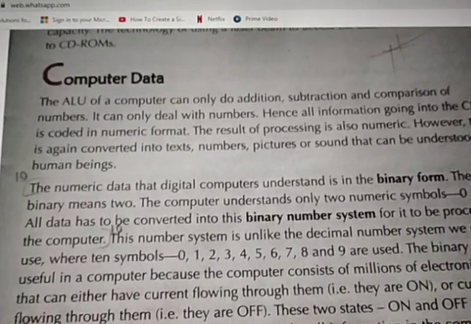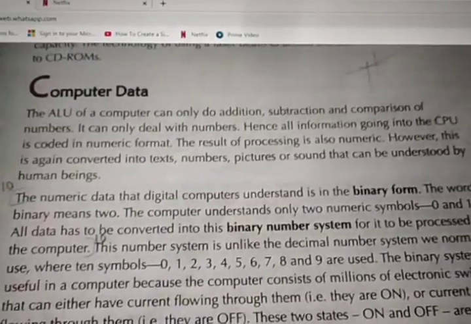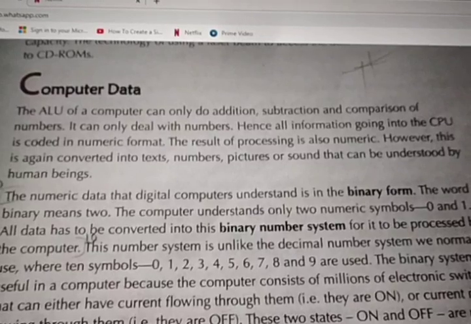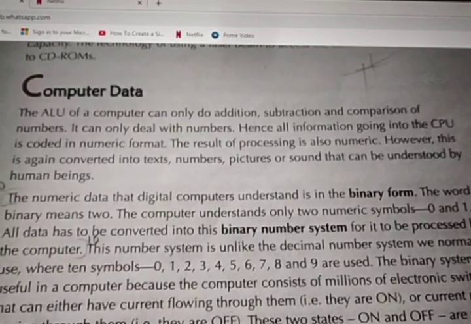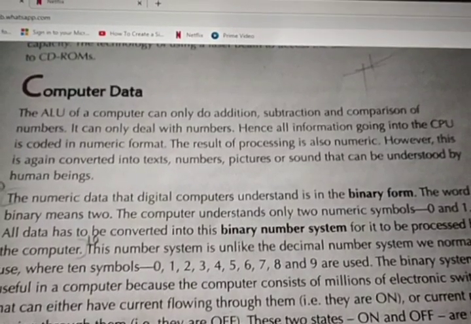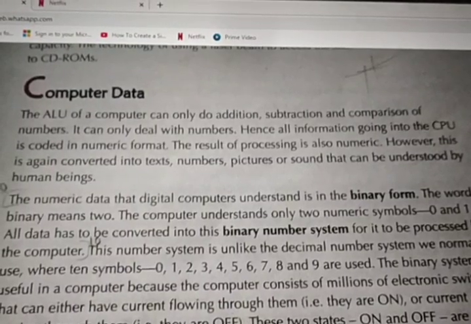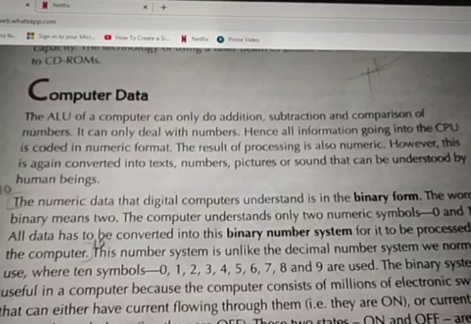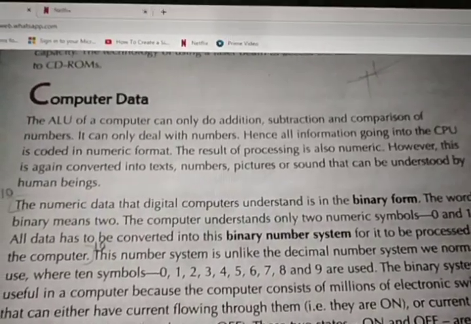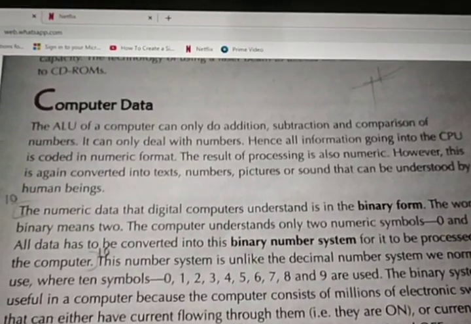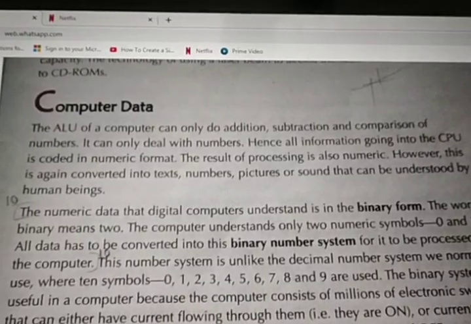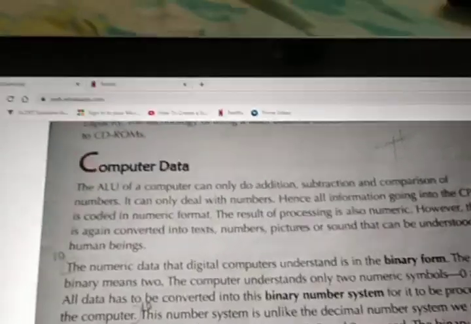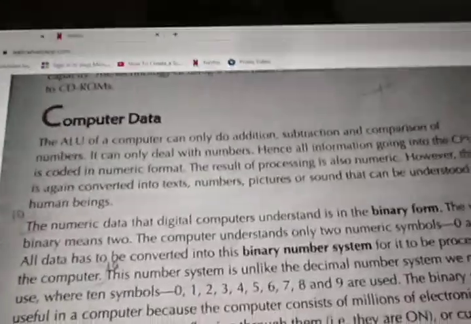The ALU of a computer can only do addition, subtraction and comparison of numbers. You know ALU very well, arithmetic and logical unit. What does it do? It does arithmetic, which is nothing but addition, subtraction, multiplication, division, and logical operations, like comparison of two numbers, comparison of three numbers. So ALU does arithmetic and logical calculations.